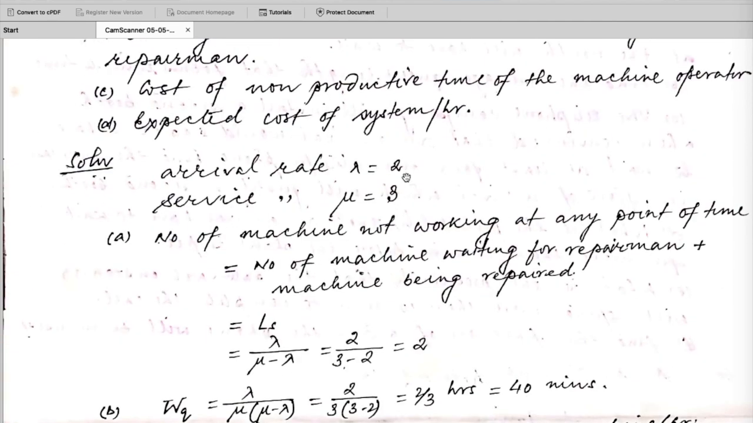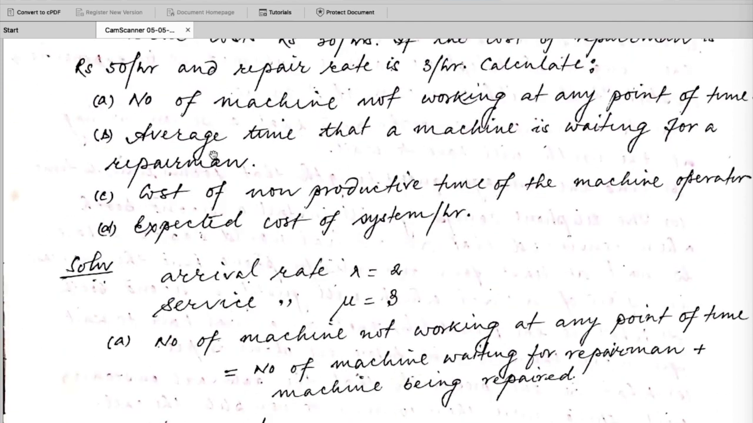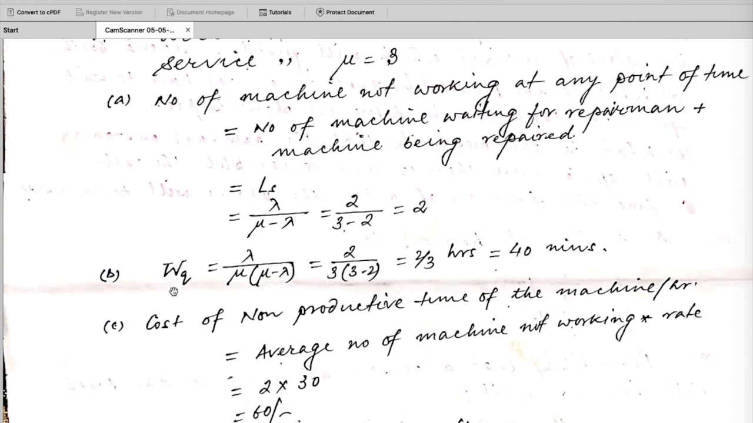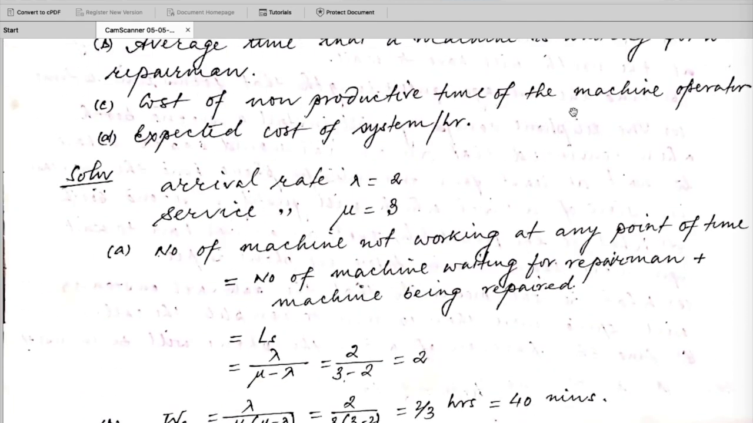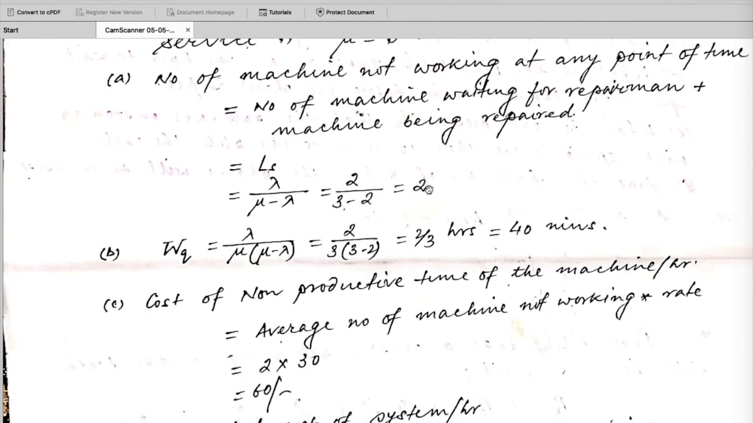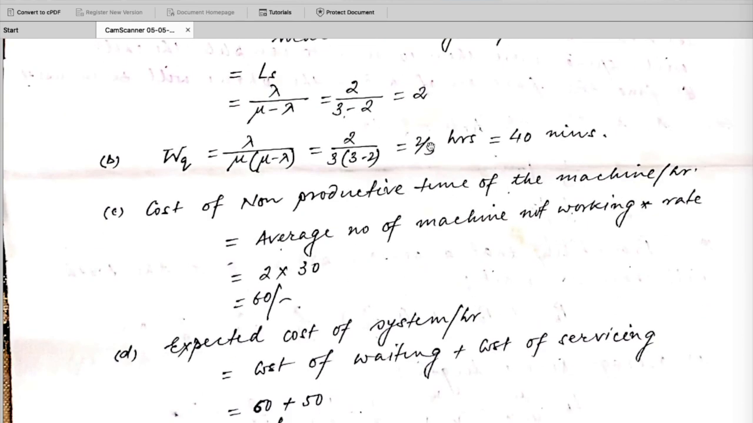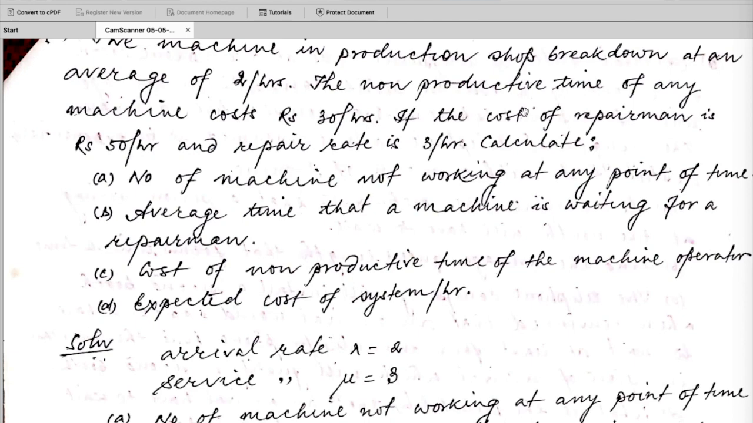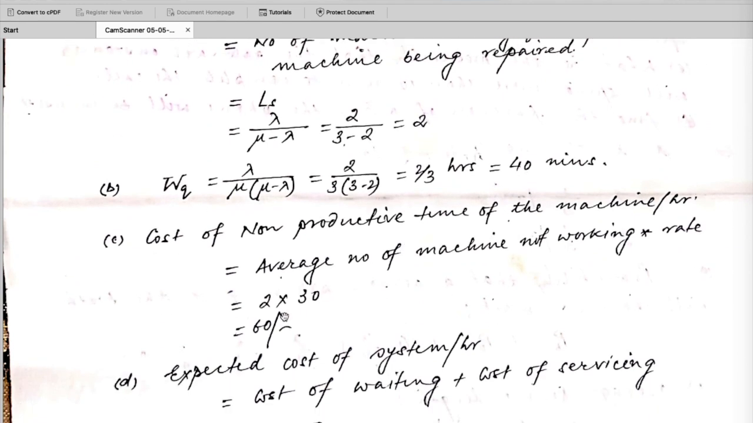Another question was, what is the average time that a machine is waiting for a repair person? This is the waiting time in the queue, and the waiting time in the queue is 40 minutes in this case. The third question is the cost of non-productive time of the machine. The cost of non-productive time per hour is the average number of machines not working into the rate. The average number of machines not working is already calculated as 2, and the non-productive cost of any machine is rupees 30 per hour. If we multiply those two quantities, we get the cost of non-productive time of the machines per hour.